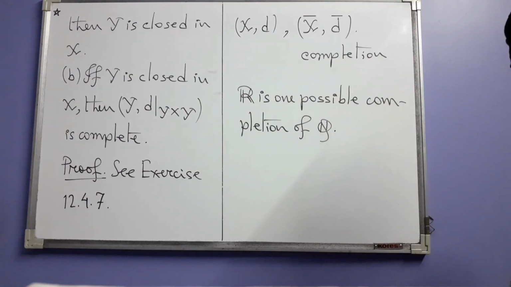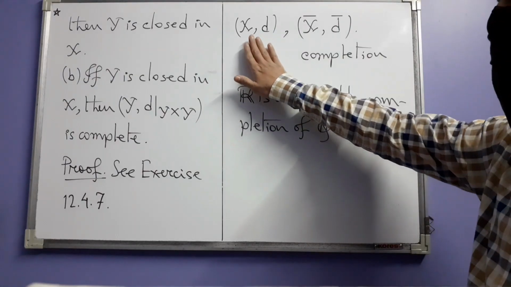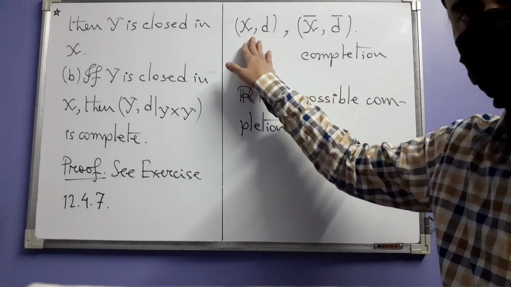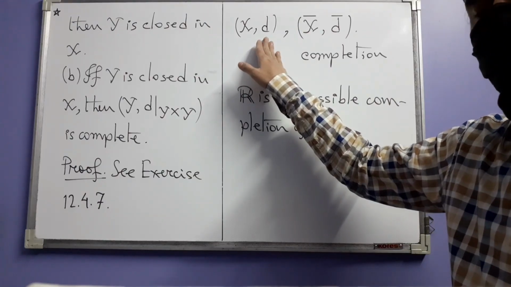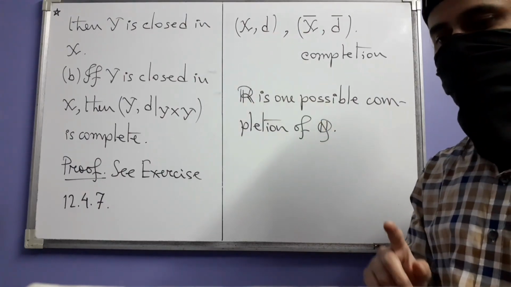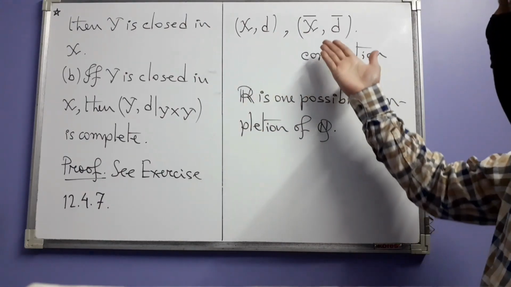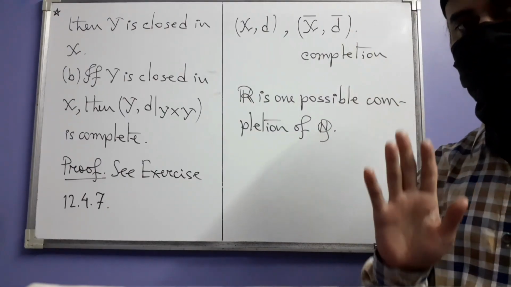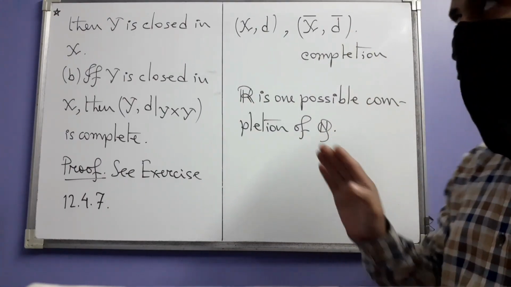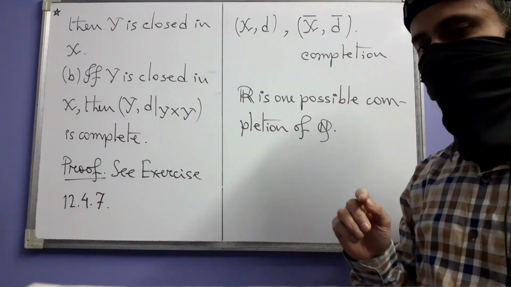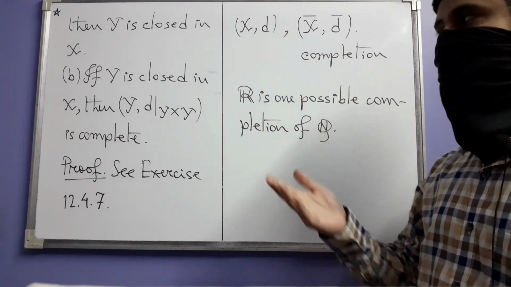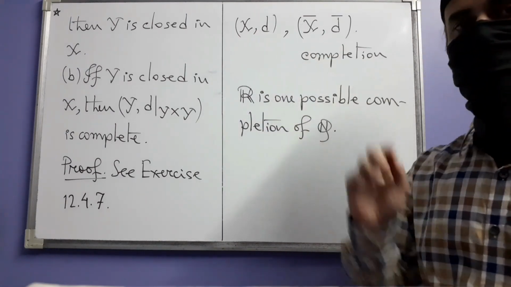And as a closing remark, the author says this: say you start with an arbitrary metric space (X, d). Then there always exists a larger metric space, which he denotes (X bar, d bar) with its own metric d bar, larger in the sense that this is a subspace of this.